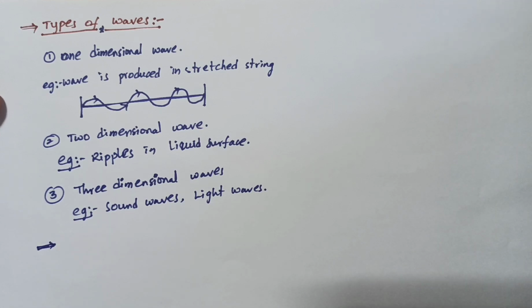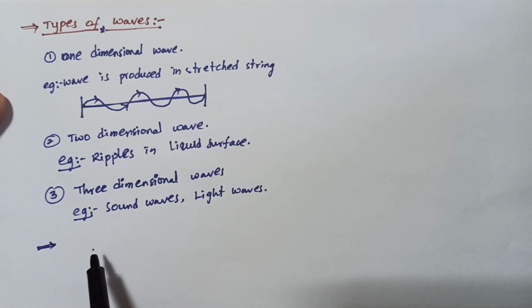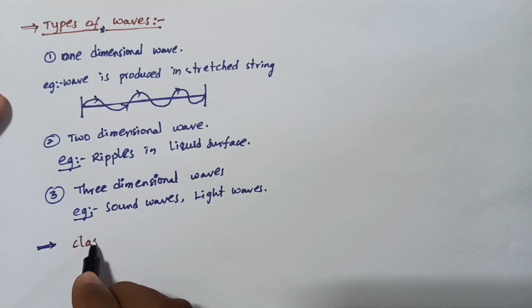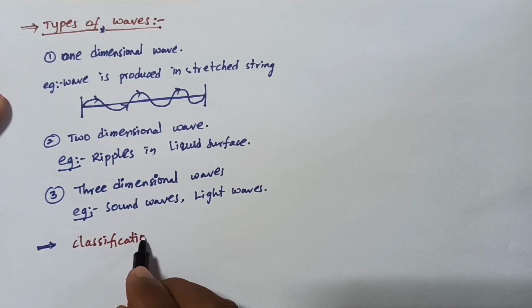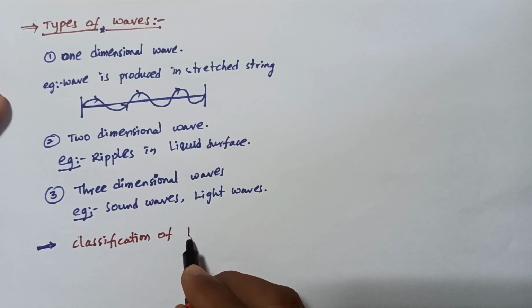Now, along the matter, along the medium, the classification of waves.